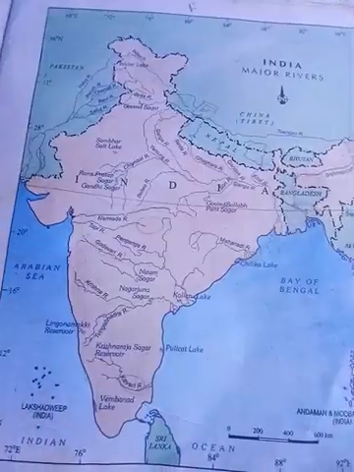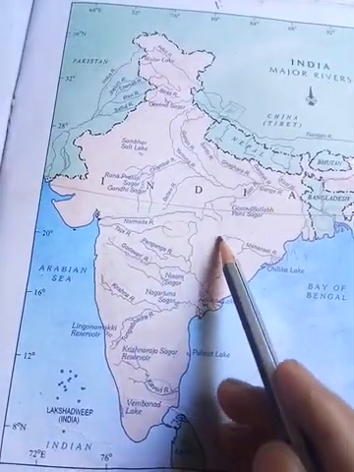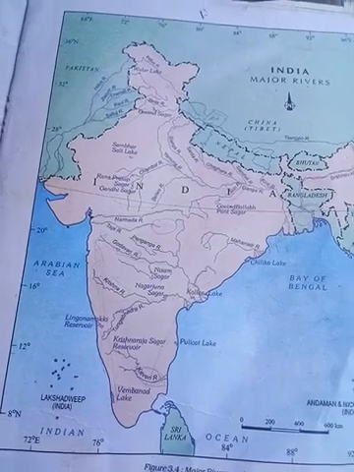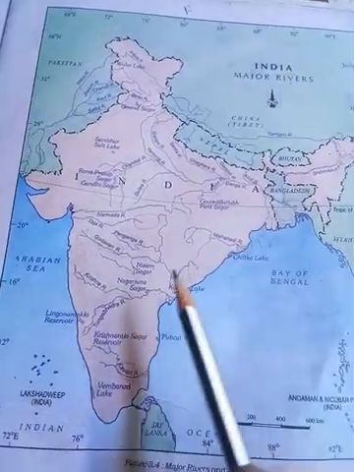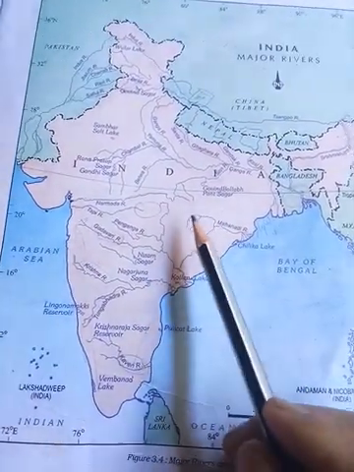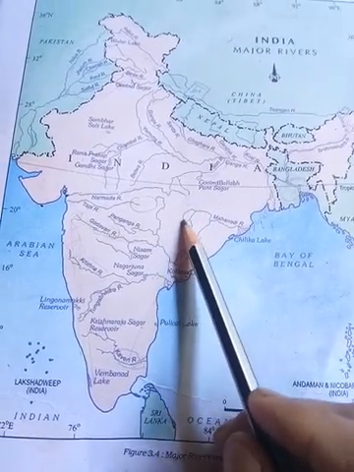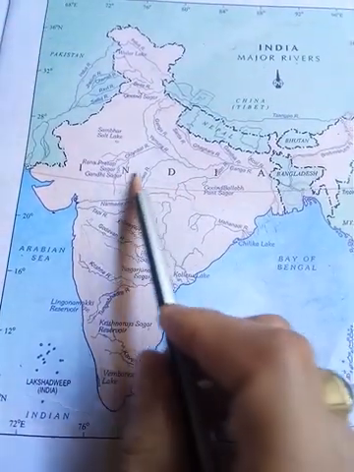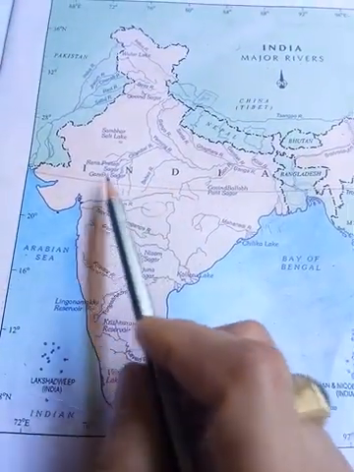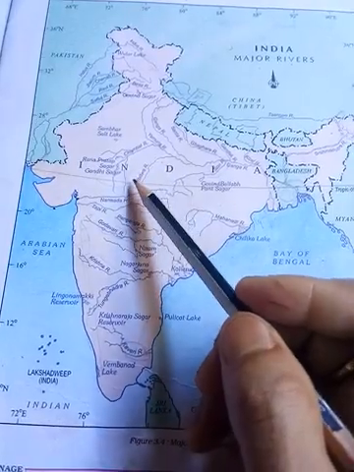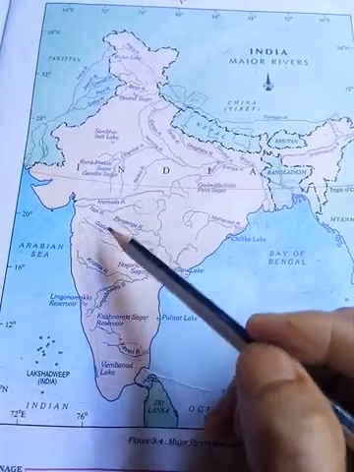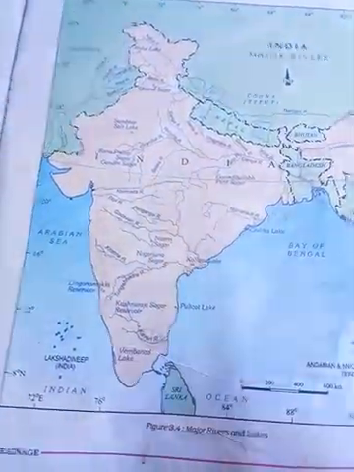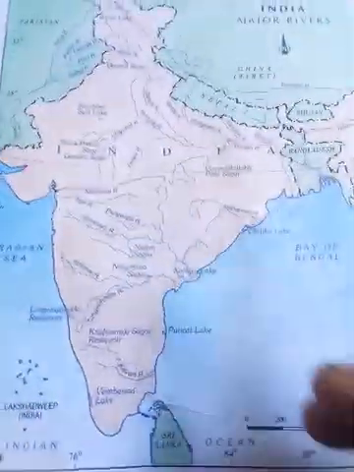It is shared by Chhattisgarh. It rises from Chhattisgarh. Once upon a time, Chhattisgarh was also a part of Madhya Pradesh. Now they have been separated and formed another state. The river rises from this Chhattisgarh area. This is a highland, so most of the rivers have originated here, and on this side they drain toward one direction and on this side toward the other. This is a highland, mountains, and it gets rains.